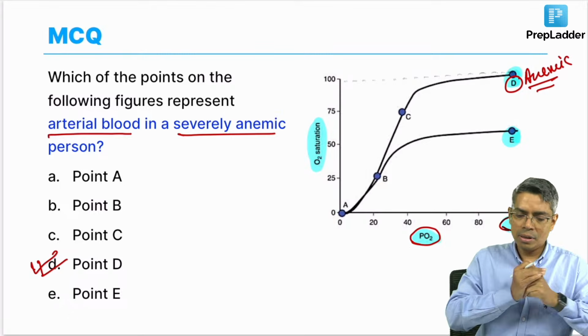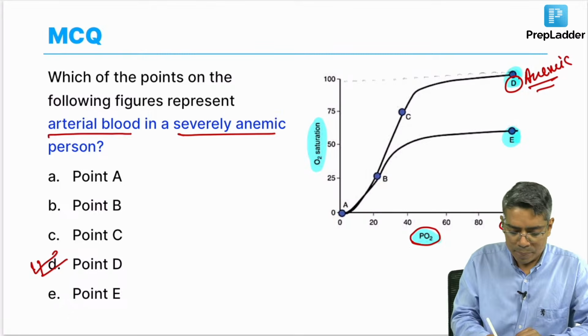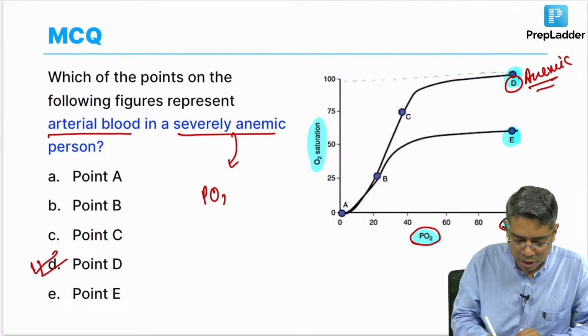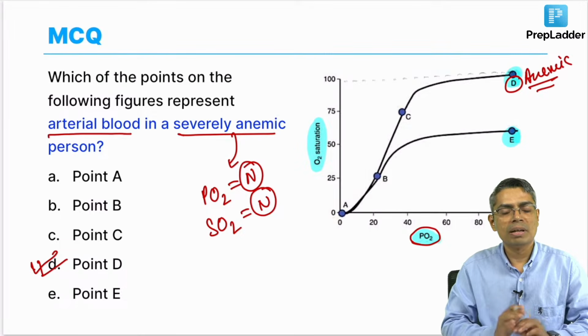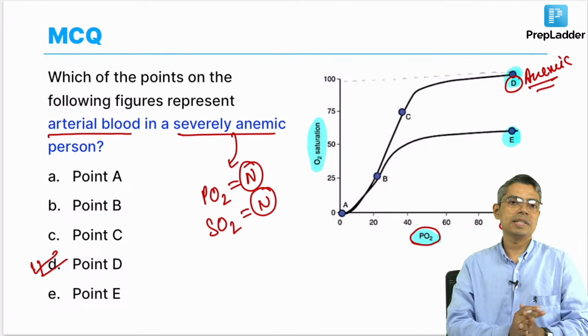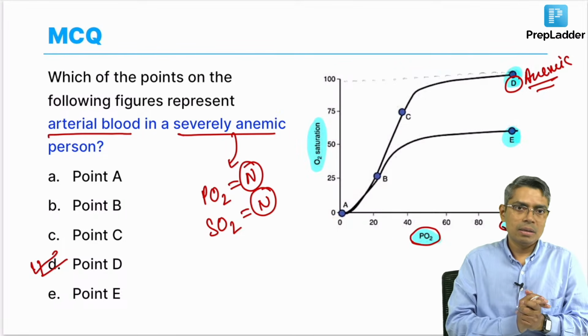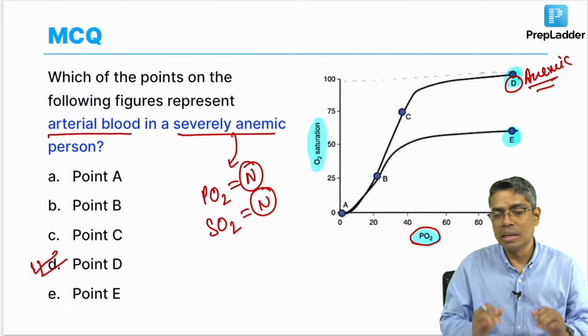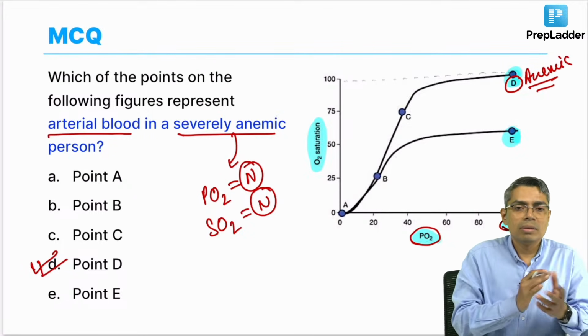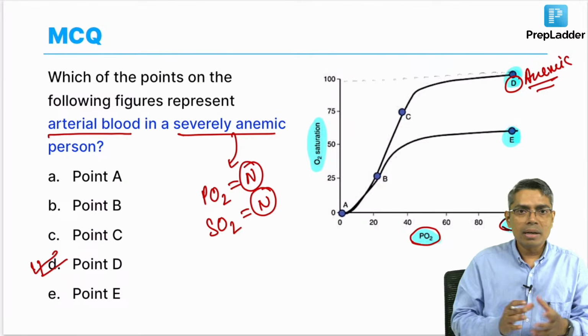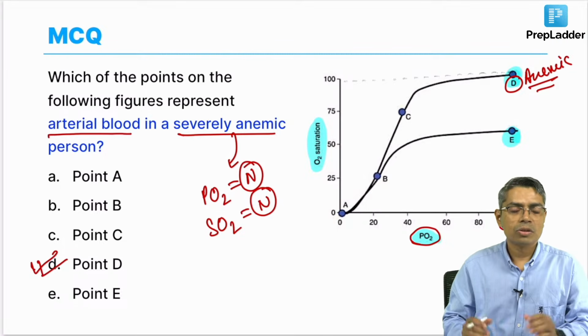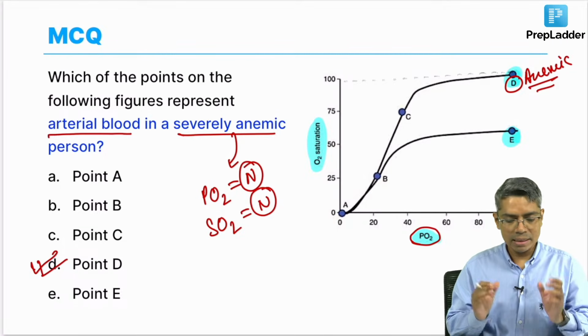Please remember, anemic person means the partial pressure of oxygen in the blood is normal and the saturation of the hemoglobin is also normal. But the problem is that the total amount of hemoglobin is less. That is the main problem. So, the oxygen content will be lesser, but not the saturation of the hemoglobin. Hemoglobin will be saturated with a normal amount of oxygen, but the total amount of hemoglobin is less. So, the content of oxygen will be less in the blood.